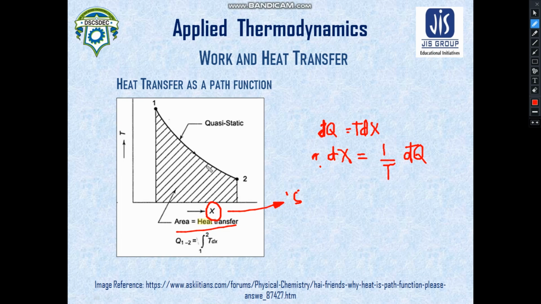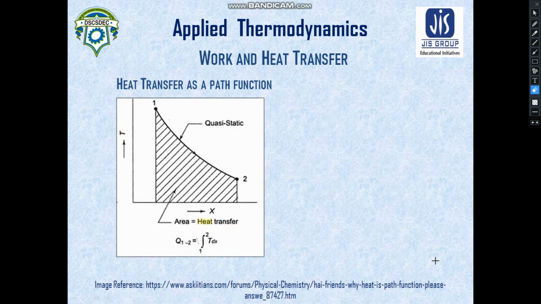In the next class, we'll take some conjugated problems of work and heat transfer, where the system is transferring both heat and work. At that moment, how do we need to calculate? How does the problem change? How does the problem evolve? From that point of view, we need to understand that.